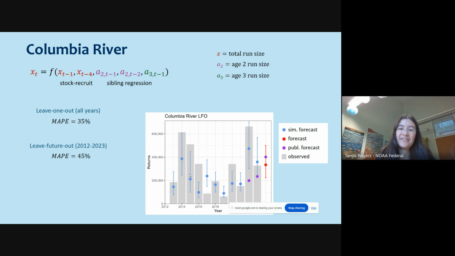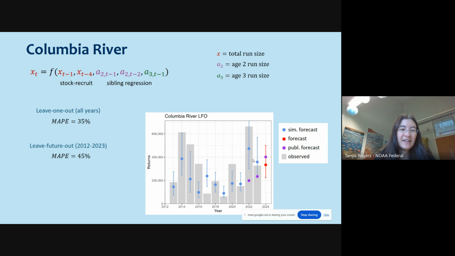This is a plot of the observed values and forecasts. The gray bars here are the observed returns. The blue dots are my leave-one-out simulated forecast. The purple dots are the published forecast that I could find, which was only 3 years. And then the red dot is the 2024 forecast. So at least for the 2 years that I had data, it does seem to be better than the published forecast. Who knows about, probably not for 2024.